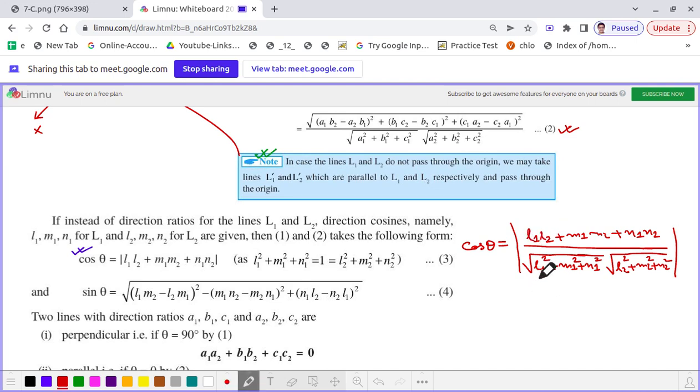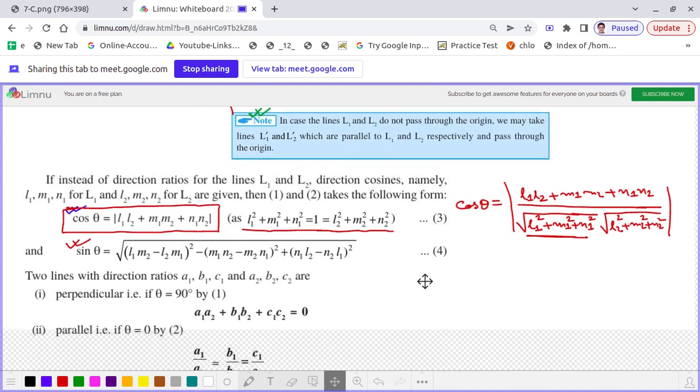But here the point is that as L1 M1 N1 are direction cosines, the sum of their squares is equal to 1. That's what we have written here. This is equal to 1, and that is equal to L2 square plus M2 square plus N2 square. So as the denominator becomes 1, we get the value of cos theta as mod of L1 L2 plus M1 M2 plus N1 N2. In a similar manner we can get sin theta also. However, sin theta is not widely used, so you can remember the cos theta. If you remember sin theta, it is good.